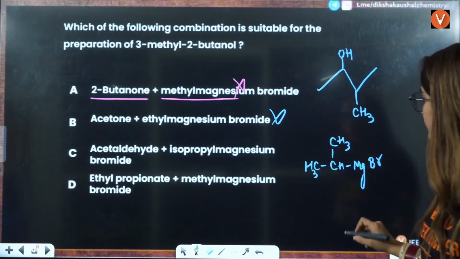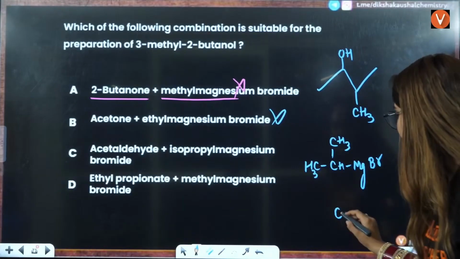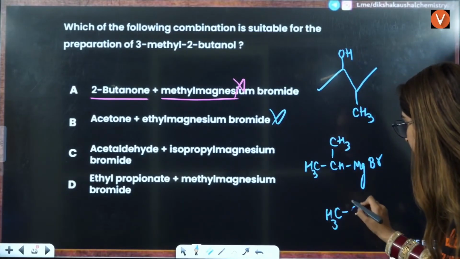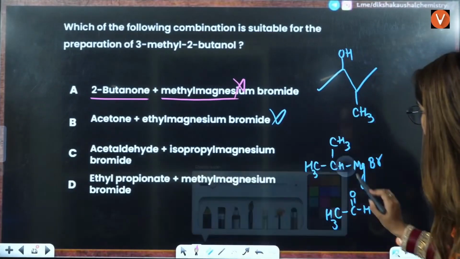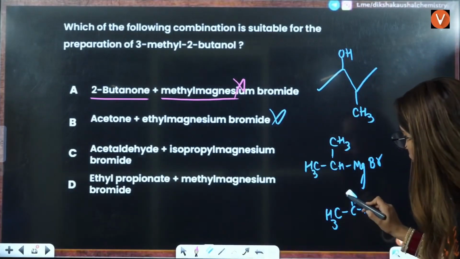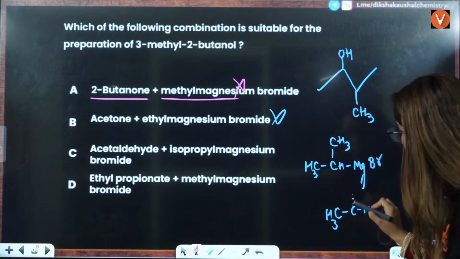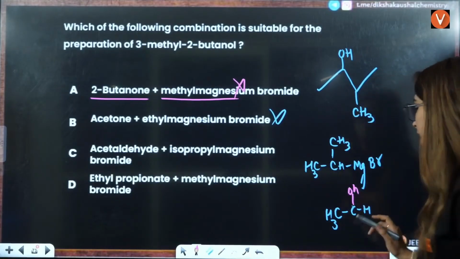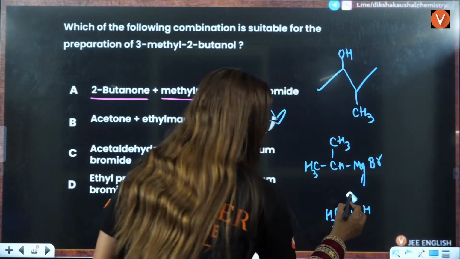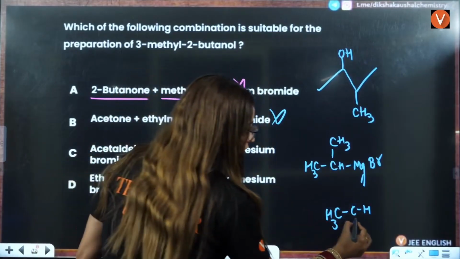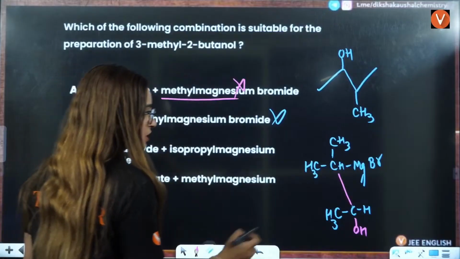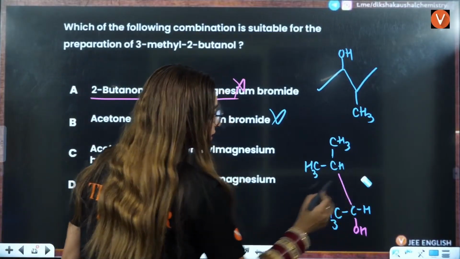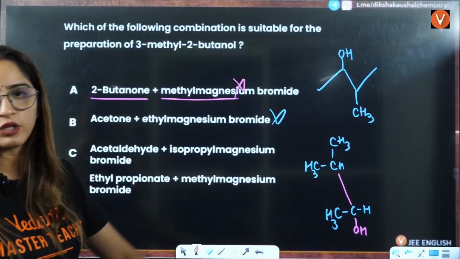When it reacts with acetaldehyde, CH3, C double bond O, H, this will be converted to OH, and here you have the attachment of this CH, which will attack on the carbon.